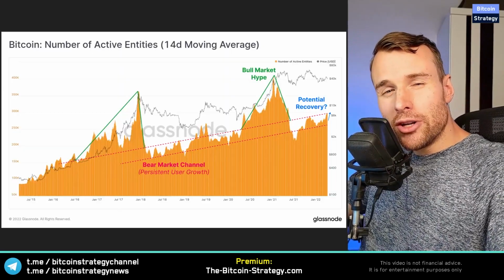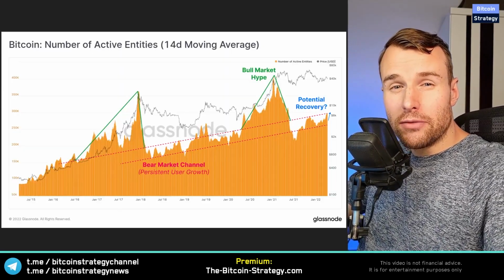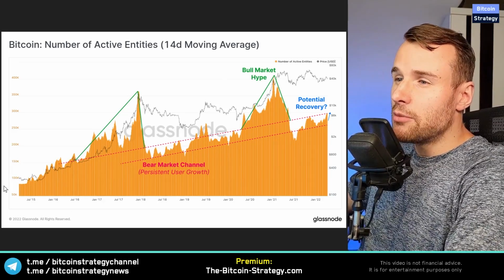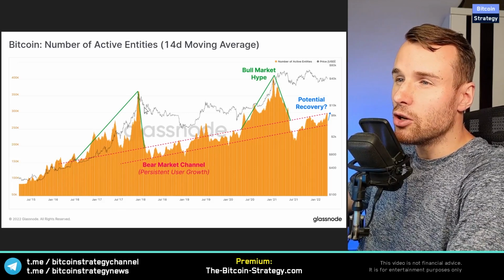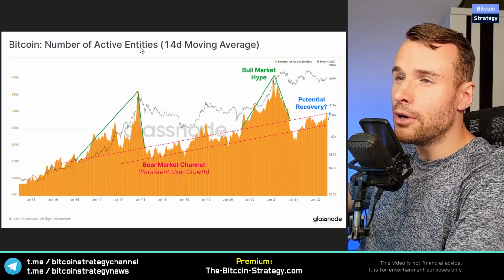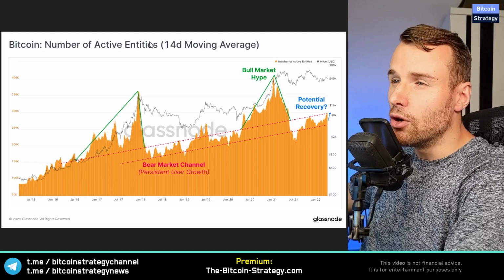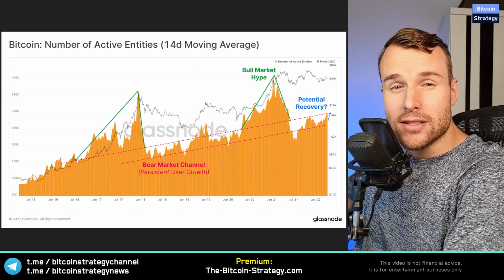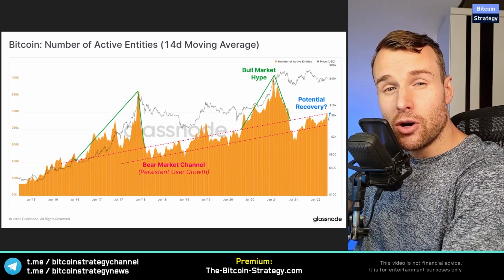Now let's zoom out a little bit and let's look at the long-term development of Bitcoin. Let's look at the on-chain data. So these charts come from the Glassnode newsletter. And over here, we're starting off with the number of active entities, or a 14-day moving average of that. Now, what's an active entity? It's an adjusted measure of active wallets.